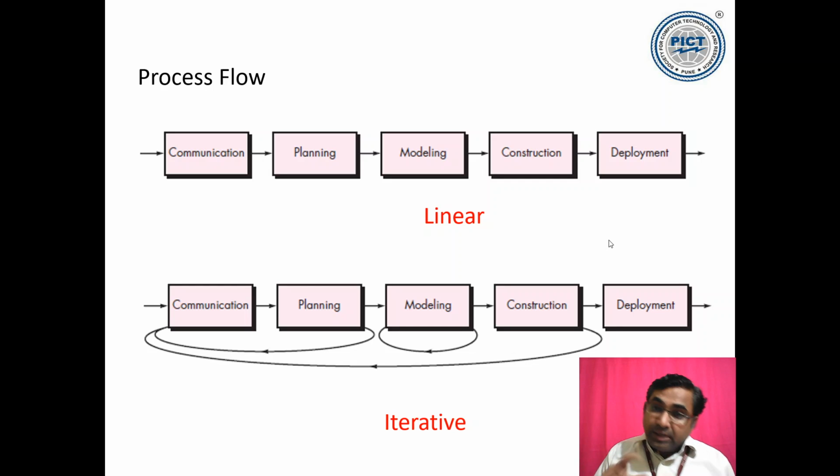Next we have the iterative process. What happens here is you continuously keep taking feedback, and based on the feedback you may keep changing certain things. You do communication with the customers and all stakeholders, and then pass it to the planning team. You do planning, and there you identify that something is amiss. Then again you go for communication and verify that something is missing. We feel that this is what is missing.